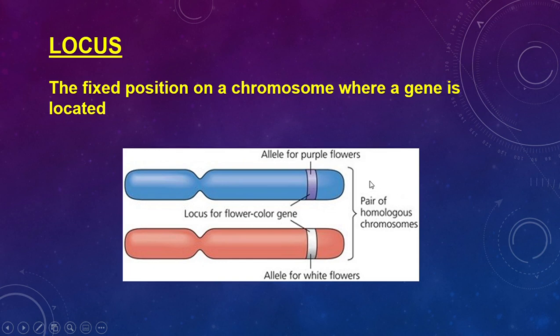So the way that we generally can describe the locus is in two ways. Number one, you will notice on this particular chromosome there is a short piece and a long piece. So the first way that we identify the locus is on the long arm or the short arm of the chromosome, as in an arm, the arm that you have a hand on. That's what we refer to.